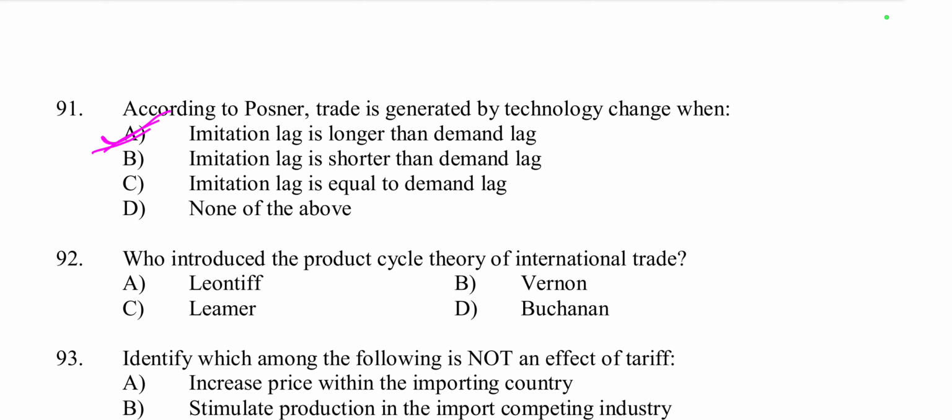This is the right option, because Posner's imitation lag hypothesis says trade arises when a country's innovation reaches the market faster than foreign producers can imitate it, or longer imitation lag. So this is Posner's imitation lag hypothesis, which says trade arises when a country's innovation reaches the market faster than foreign producers can imitate it.